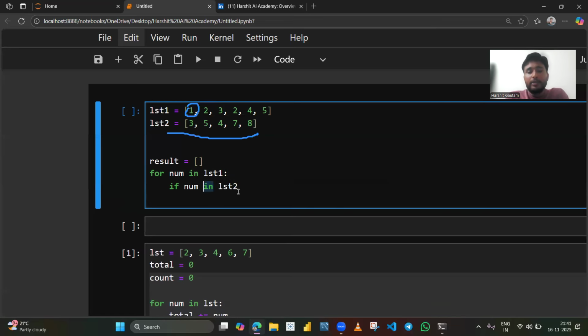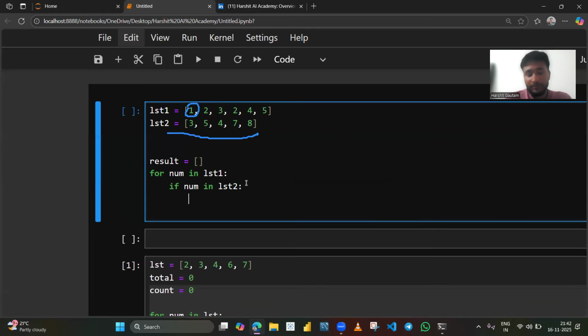So if num in lst2, if this condition is true, it means the value should be added to the result. So I will write result.append, and what I should append there is num.